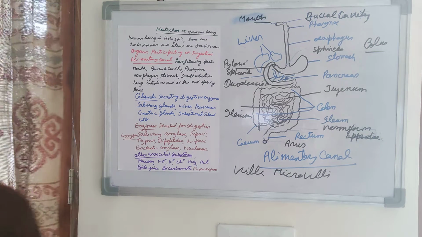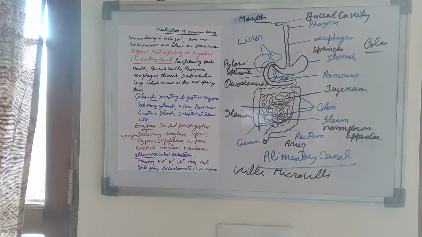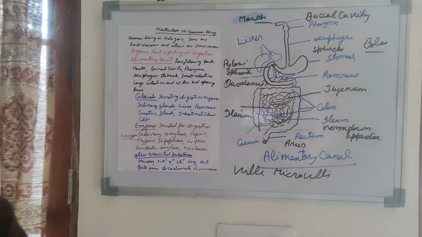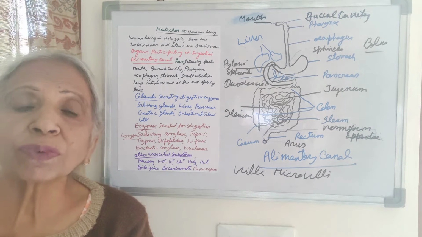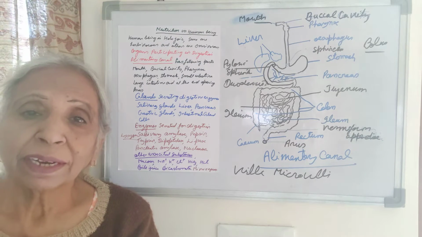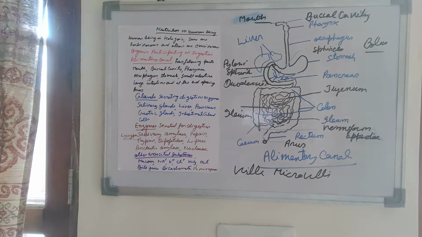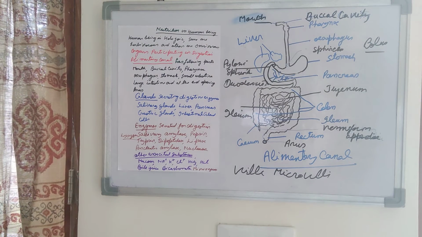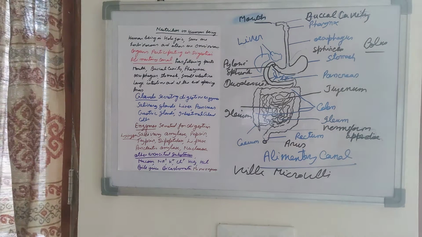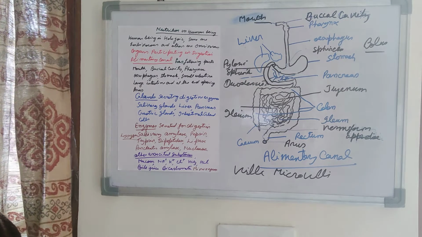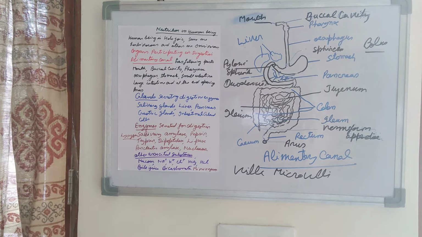So the food is taken through the mouth, and the organs participating in the digestive system are, main is the alimentary canal. Alimentary canal runs from the mouth throughout the body length and opens at the end through the anus to the outside. So what are the parts of alimentary canal? It is mouth, starting part, buccal cavity, then pharynx, esophagus, stomach, small intestine, large intestine. At the end the opening is called the anus.